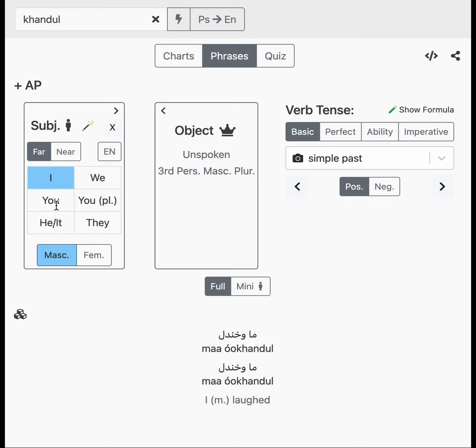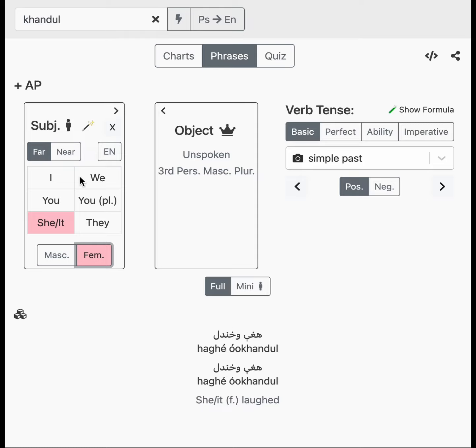So if I say you laughed, ta'u khandal, or he laughed, hara'u khandal, or she laughed, hare'u khandal. All of these are inflecting because we're following the verb phrase structure for a transitive past tense verb. It's not intransitive, it's transitive. We have no object, but it's transitive.